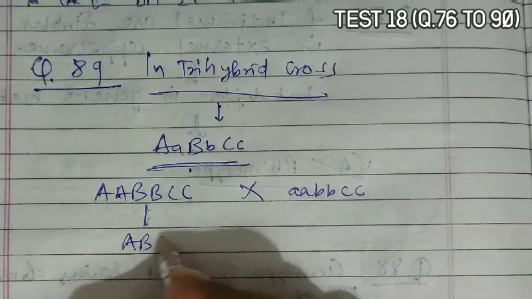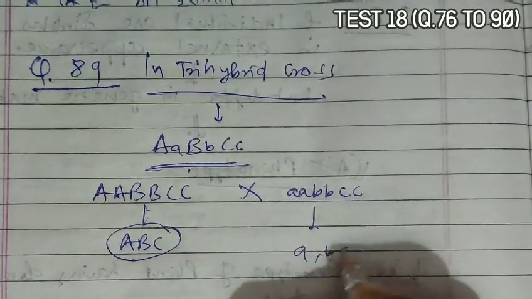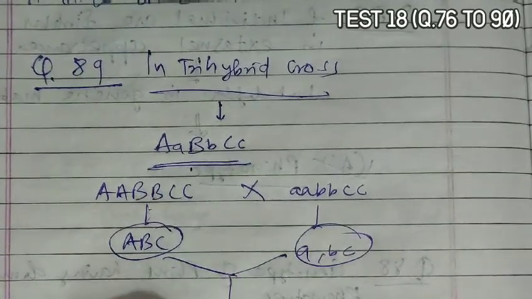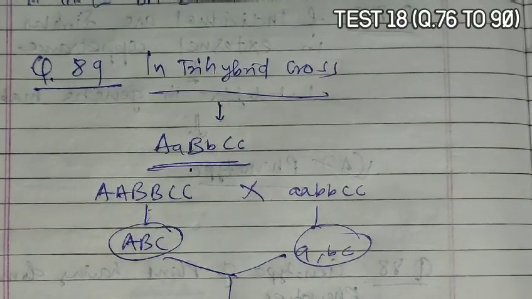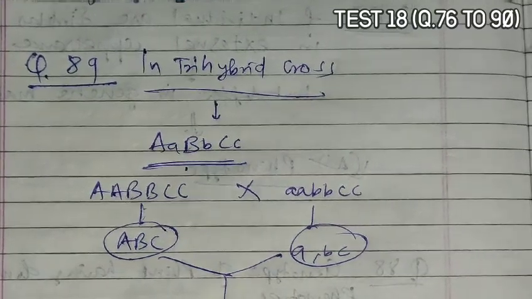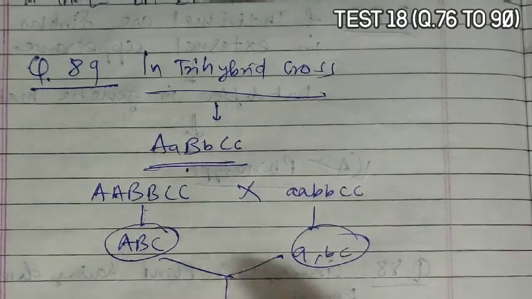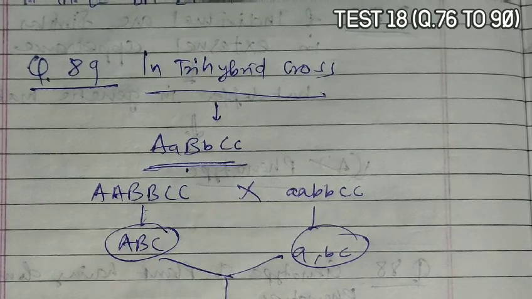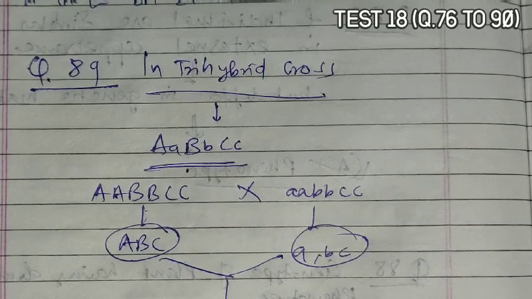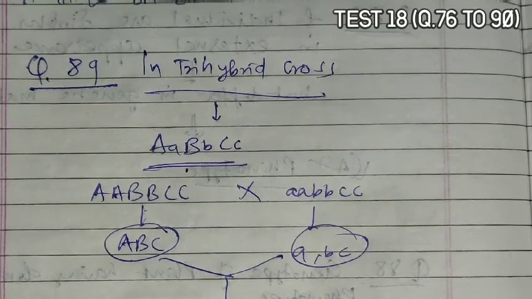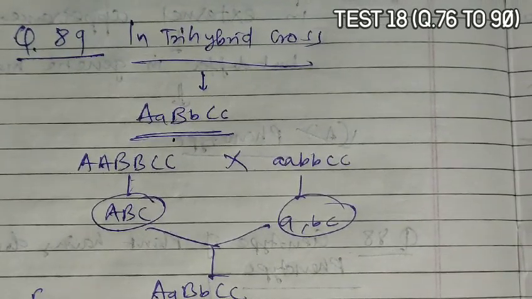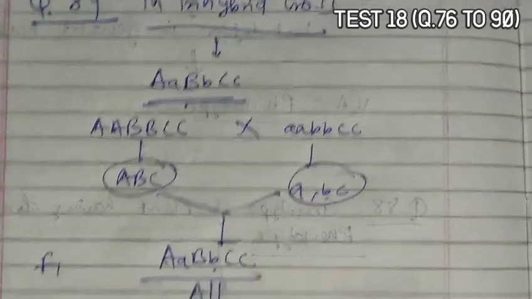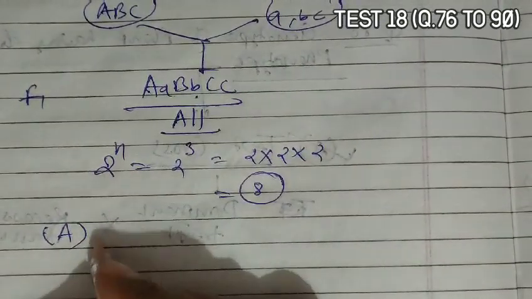Then they have a gamete capital A, capital B, capital C. They have a gamete small a, small b, small c, and the F1 individual will be capital A small a, capital B small b, capital C small c, and all F1 have three heterozygous conditions. So 2 power n, where heterozygous conditions are 3, so 2 power 3, that is 2 into 2 into 2, so 8 gametes will be obtained. So this is in the F1 generation. So any plant of the F1 generation, according to option A, is correct. Any plant of the F1 generation can produce 8 gametes.